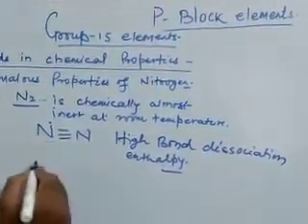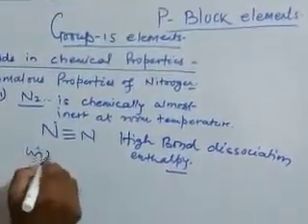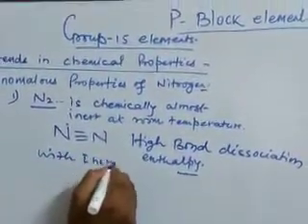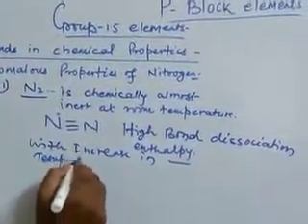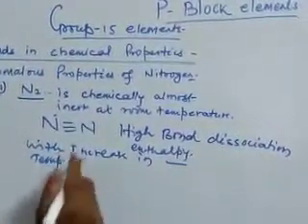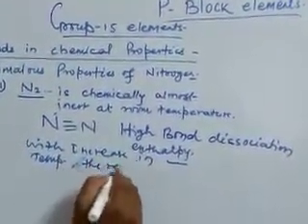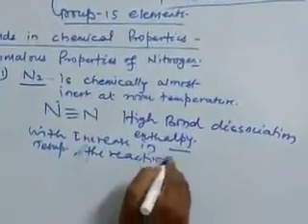However, with increase in temperature, the reactivity of nitrogen increases.